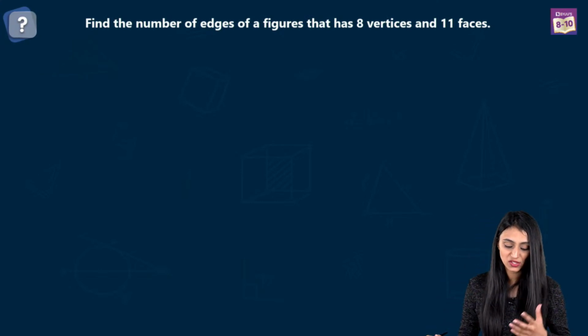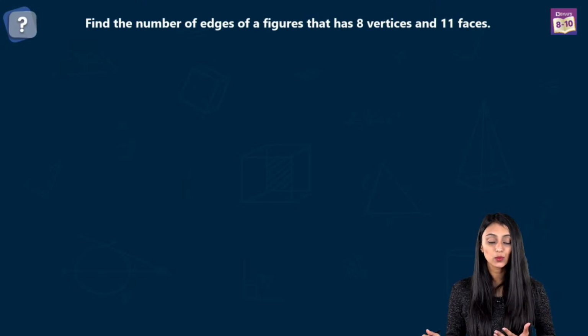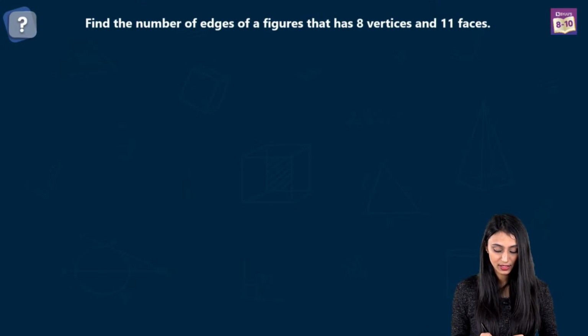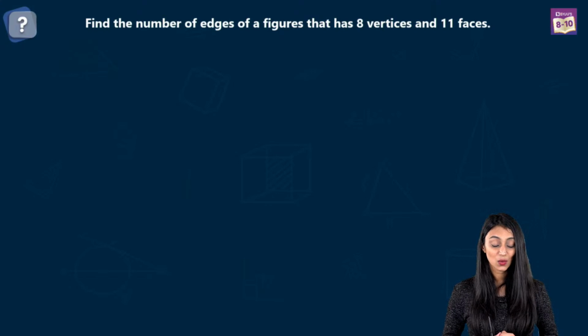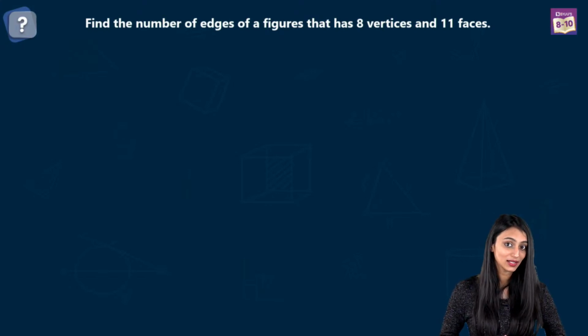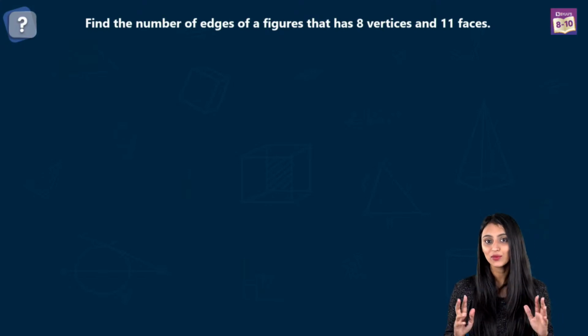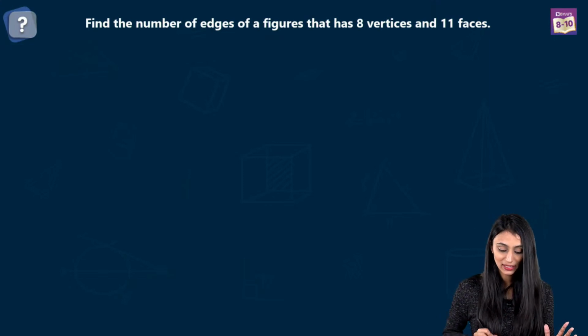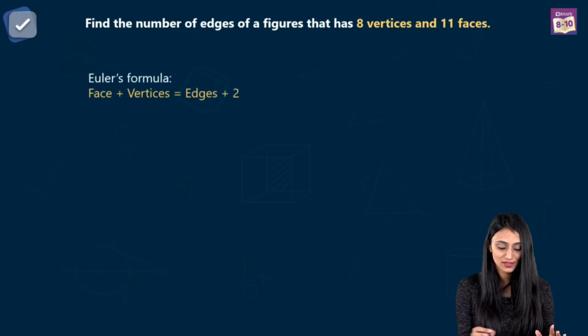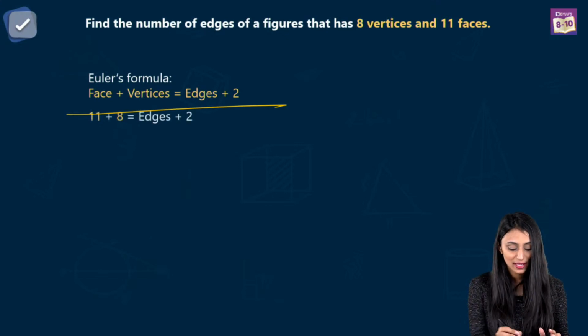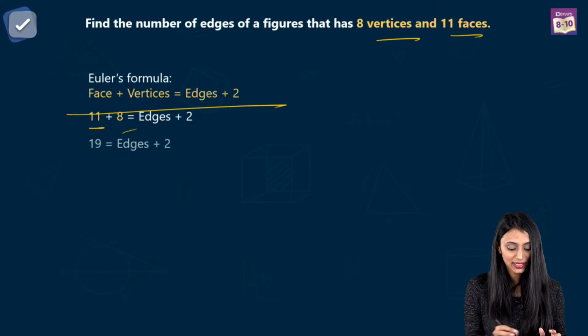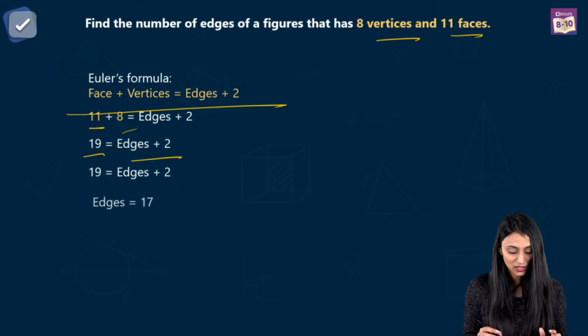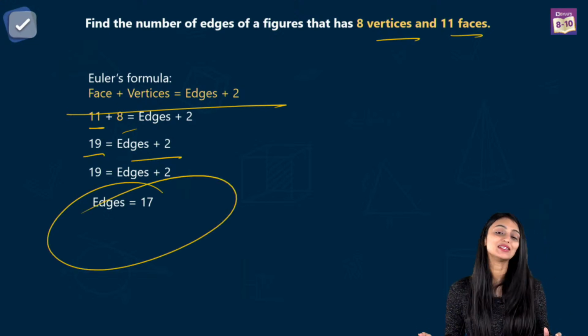Find the number of edges of a figure that has 8 vertices and 11 faces. So finding the edges without a figure, how do we do that? Without this Euler's formula, it wouldn't have been possible for us, but now we can do it with the help of this formula, right? So this is the formula that we have. Faces are 11, vertices are 8. Just substitute here. What do we get? We get 19 equal to edges plus 2. So edges would be equal to 17 over here.